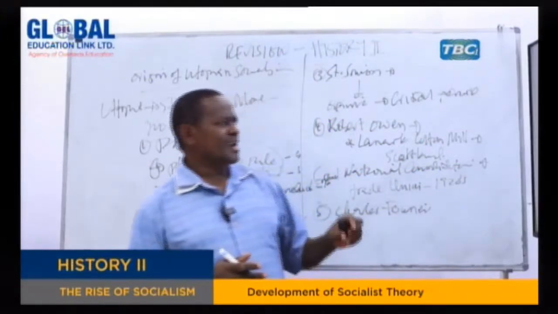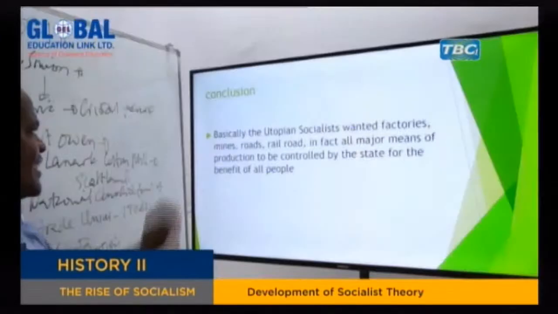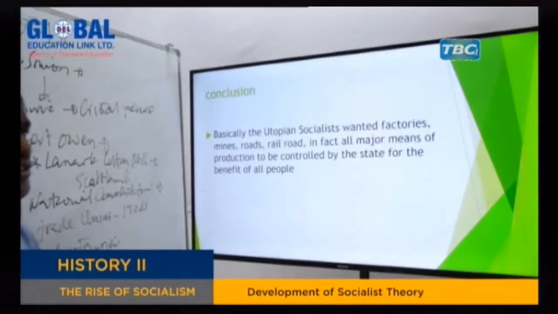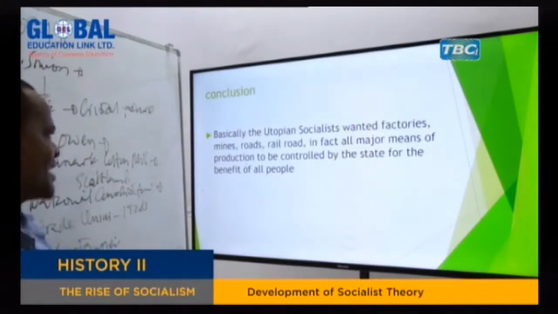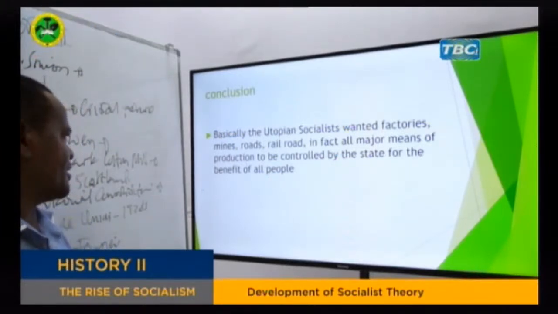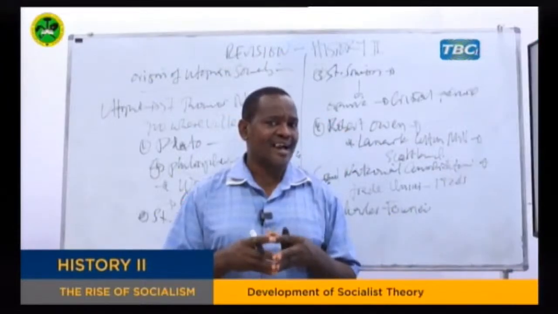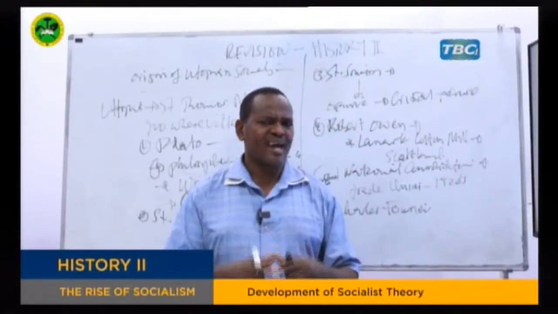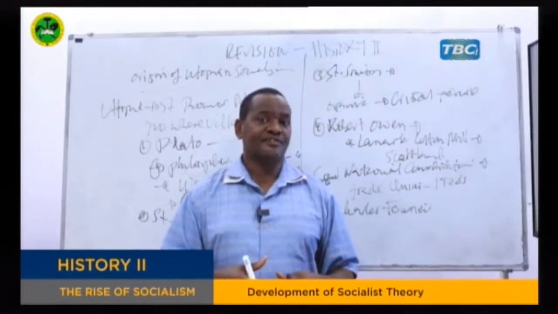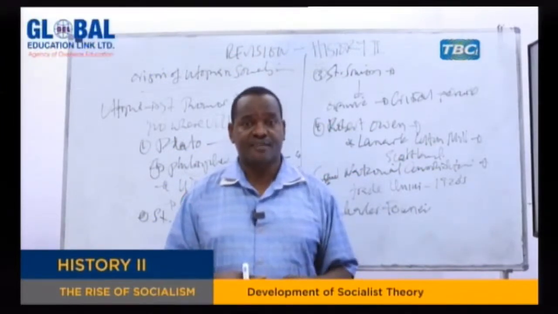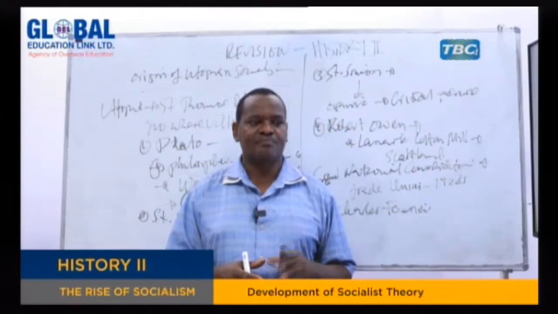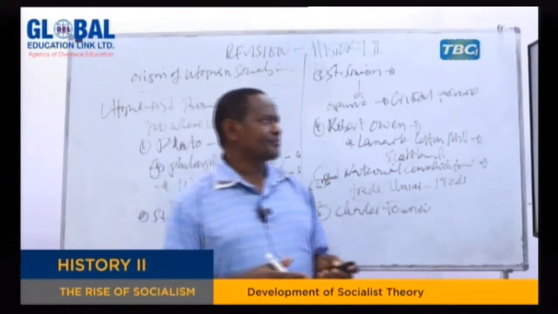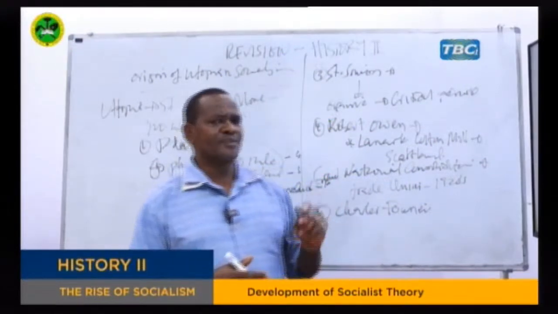My dear students, conclusion to this part: as you can see, the utopian socialists wanted factories, mines, roads, railroads, in fact all major means of production, to be controlled by the state for the benefit of the people. The only problem is how to attain their goal, how to make the state control all those things. This is probably what makes them utopian, because the processes which they followed to attain their goal could not really produce any positive impact.